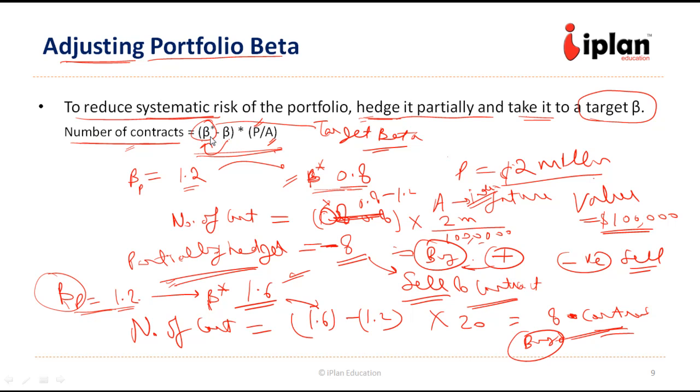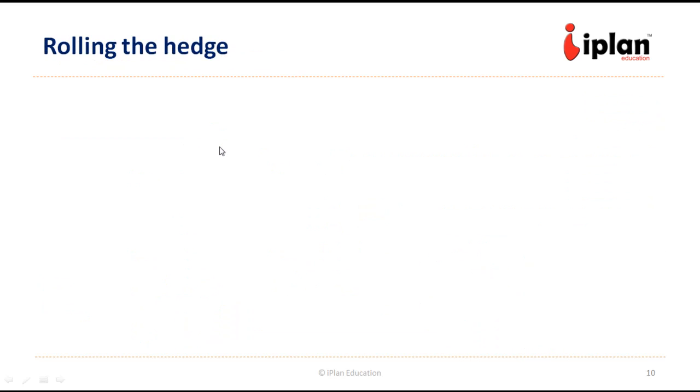Beta star will come first. Beta star minus beta is the number of contracts. Positive sign says long and negative sign says short the contract. Now let us look at the last concept, which is rolling the hedge.